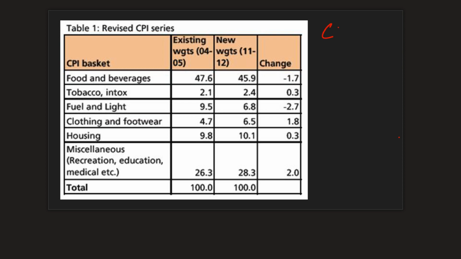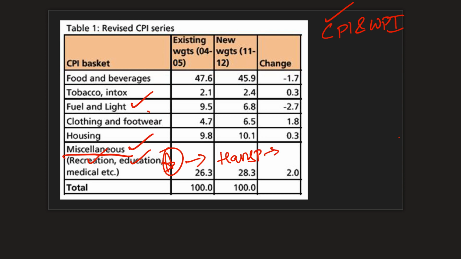Now, when we're talking about CPI and WPI, you have to notice one fundamental change. CPI will also have services. You can find these services under the heading of miscellaneous, like recreation, education, etc. Recreation means if you want to go to movies, that also contributes to your basket of goods, right? So those will also be counted here. And there is fuel and light. But the important point to remember here is that when we're talking about individuals like normal consumers spending money on transport, petrol and diesel will be counted under the miscellaneous head, not fuel and light. This is one point that you have to remember.